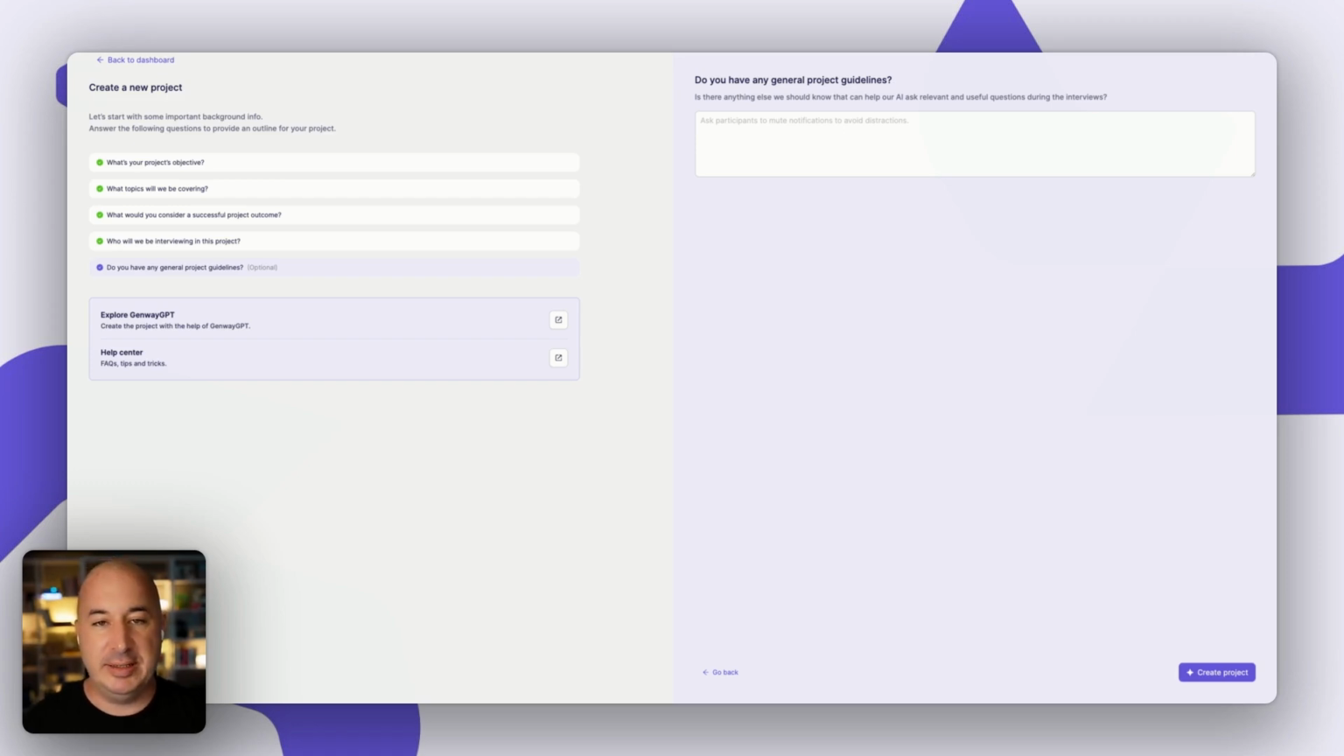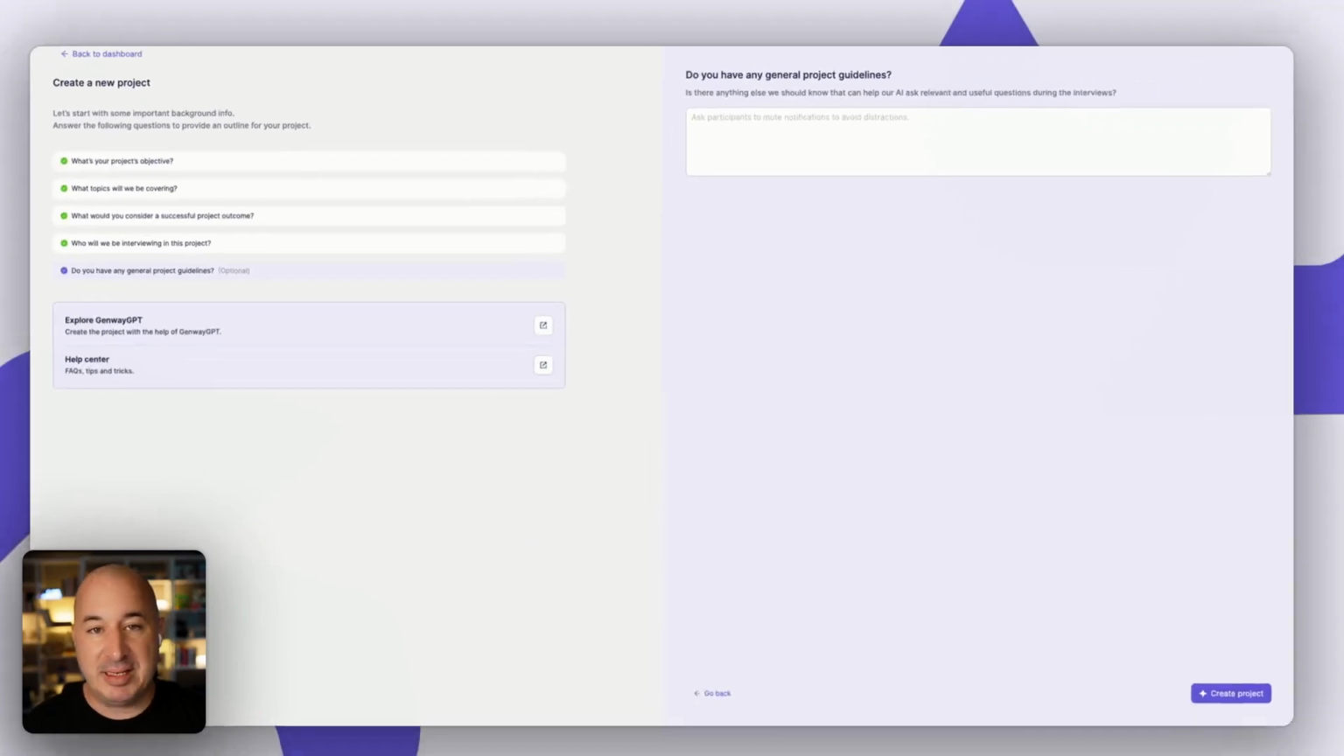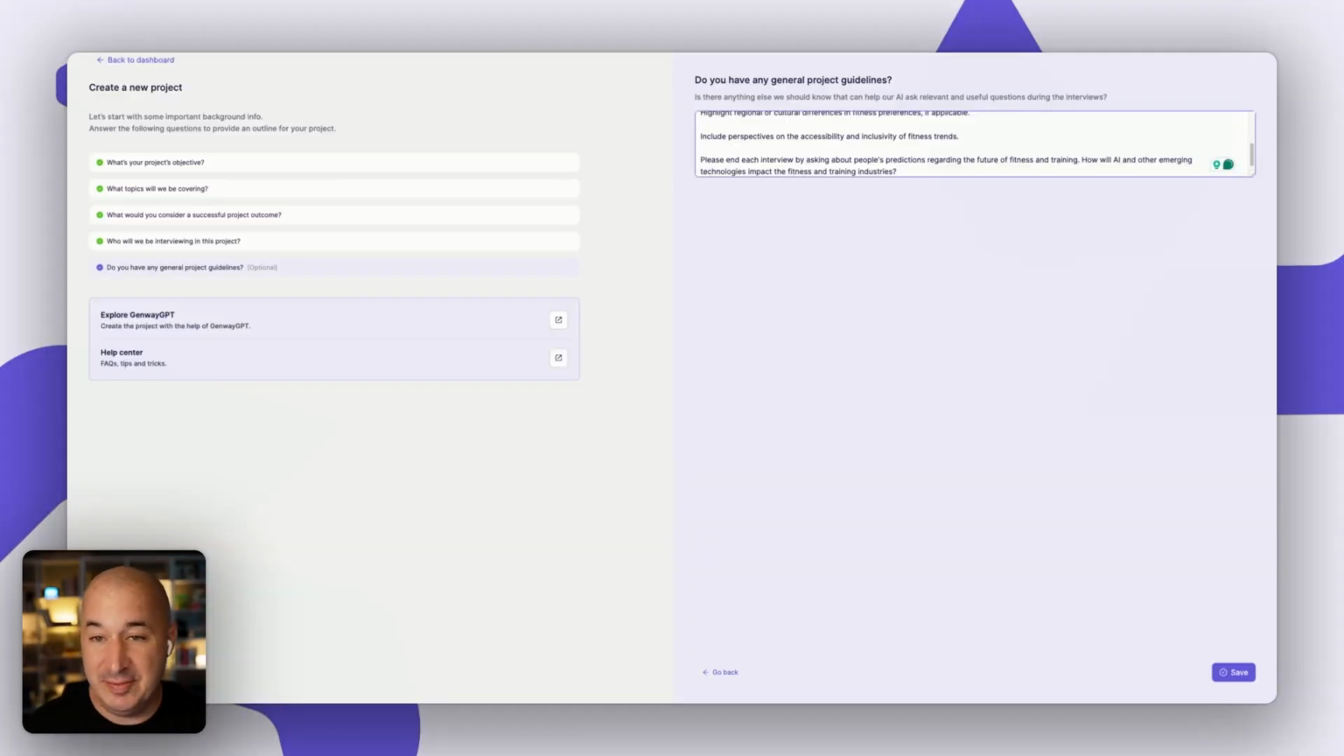general project guidelines question. This question enables us as users of Genway to really give the system any additional context that might make the interview better, more relevant, and more useful. So I'm going to show you some examples of this in my particular case, and I came to this after testing out the interviews. We'll get to that in a separate episode.